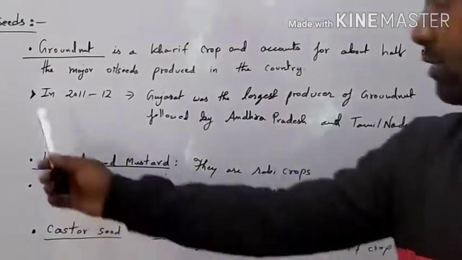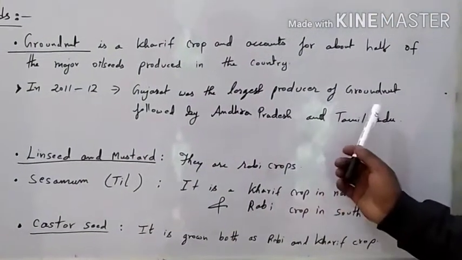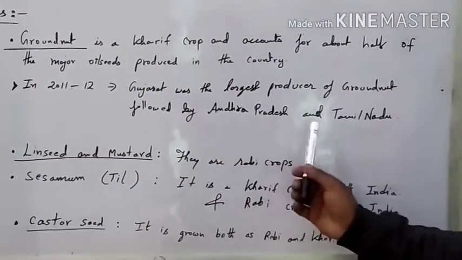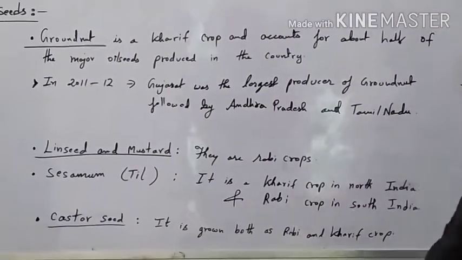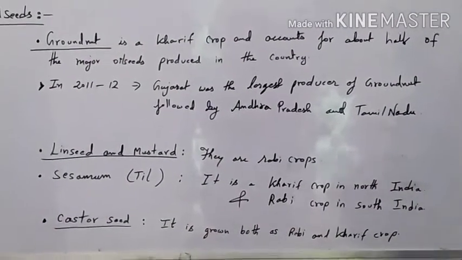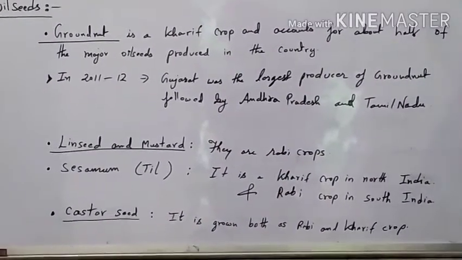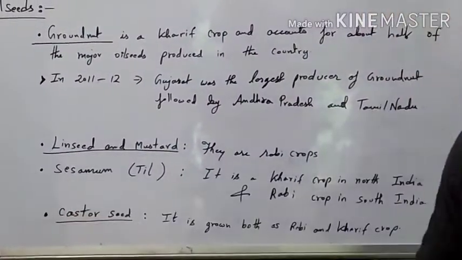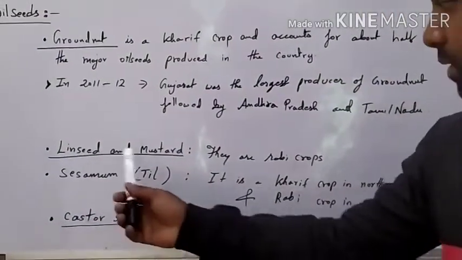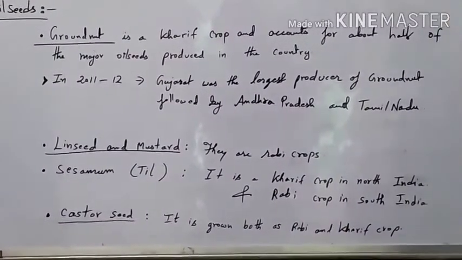In 2011-12, Gujarat was the largest producer of groundnut, followed by Andhra Pradesh and Tamil Nadu. From the data of 2011-12, we came to know that Gujarat was the largest producer of groundnut at that time. Now let us understand linseed and mustard. They are both rabi crops, which means they grow in the winter season.